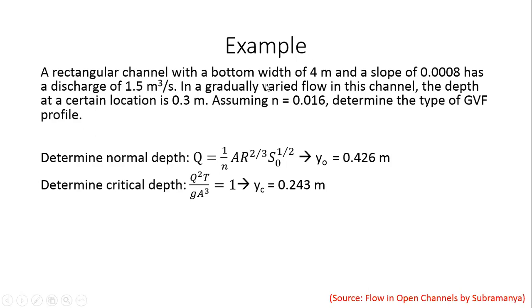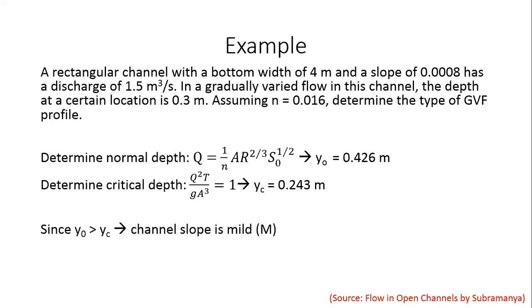So it has to be one of mild, steep, or critical. Now that we have solved for the normal depth and critical depth, we see that they are not equal. So it can't be a critical slope, right? Y0 and Yc are not the same. So therefore the slope must be either mild or steep. If you recollect what we spoke about earlier, mild is when the normal depth of flow is greater than the critical depth of flow, and steep happens when the normal depth of flow is less than the critical depth of flow. When you look at this clearly, the normal depth of flow is greater than the critical depth of flow. So therefore, the channel slope is mild.